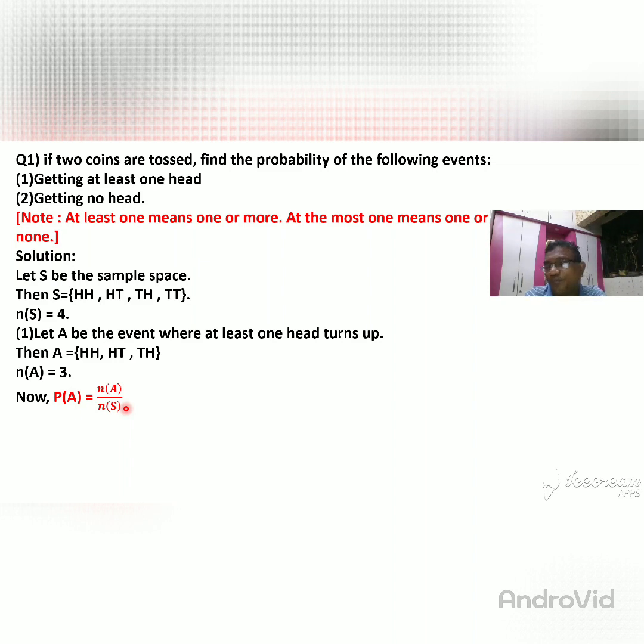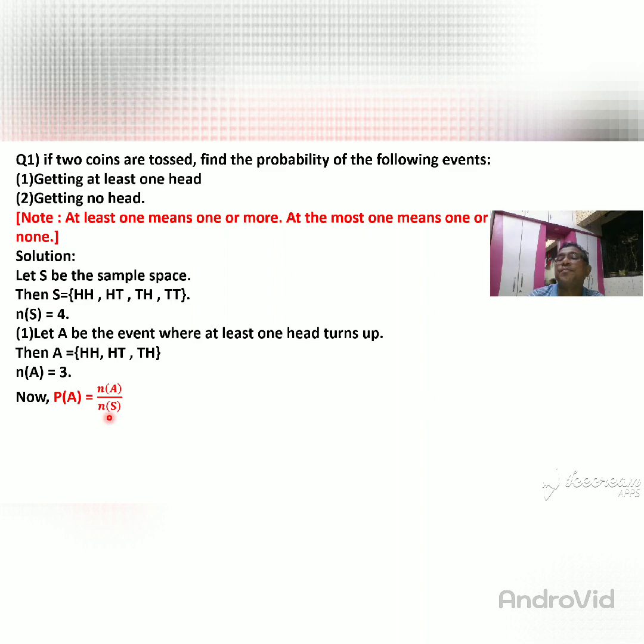This is also to remember, because 60% of students write it wrong here in the exam. I don't know why they write it wrong. I think due to the tension of the exam they are doing it wrong. But you lock in your mind that the denominator is always the sample space.